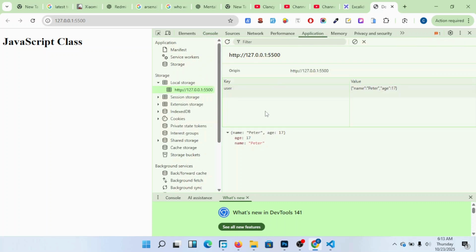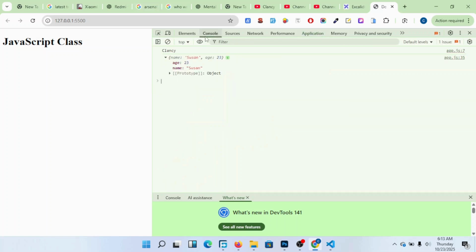Susan is not saved. That means you will never retrieve Susan in the future. Even if you close the computer right now, you will never get back Susan. Susan will just disappear completely. The moment you switch off your browser or switch off your computer, you will never get back Susan.